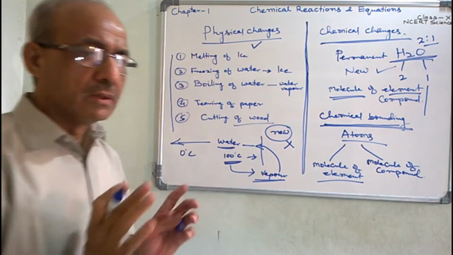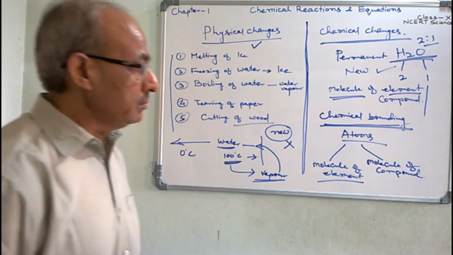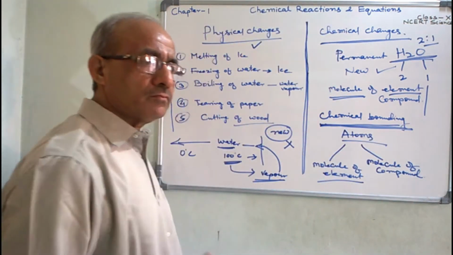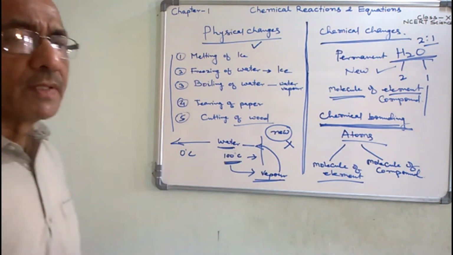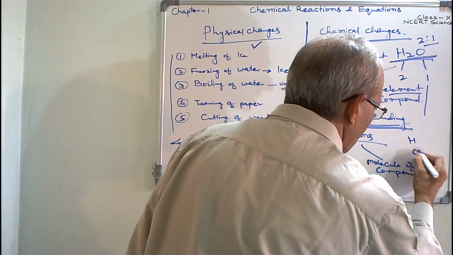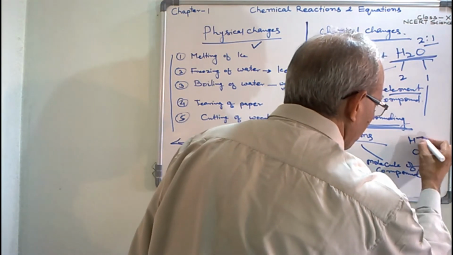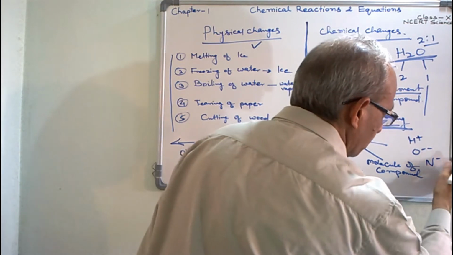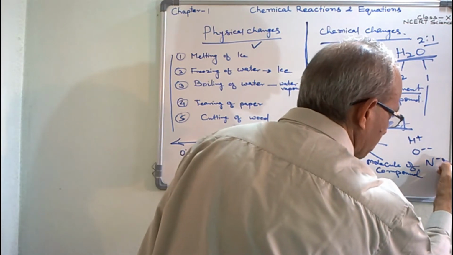They are bonded, they are stable. Only in certain cases, in the atmosphere, the hydrogen, oxygen, nitrogen are found in ionic states.